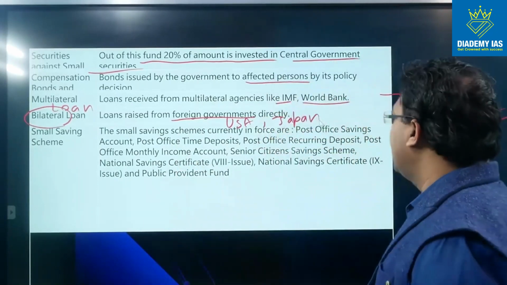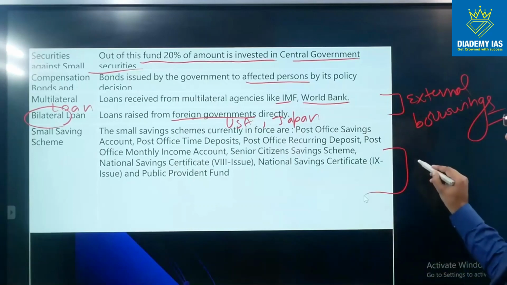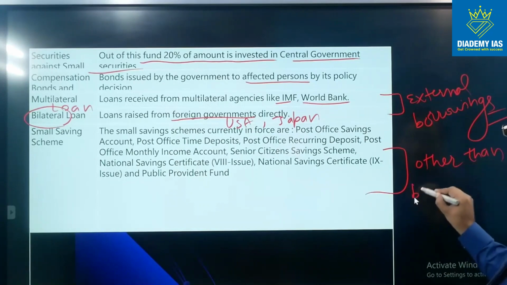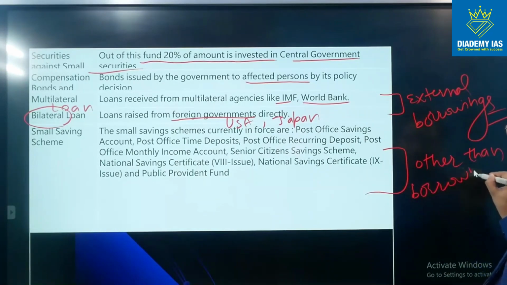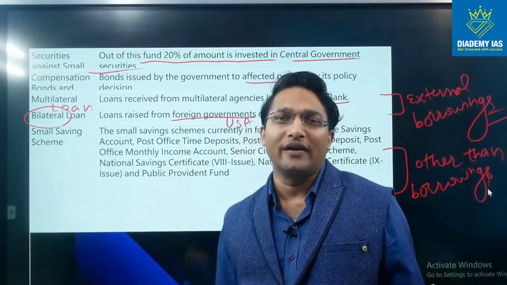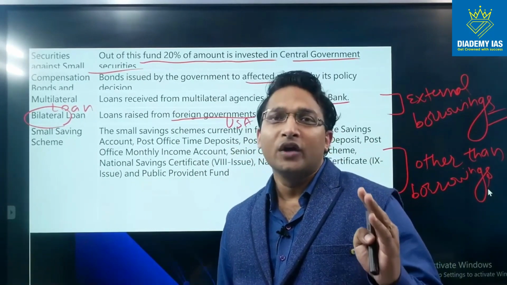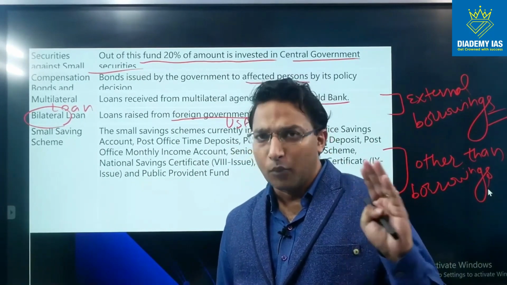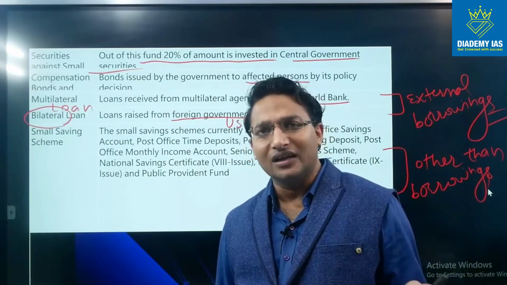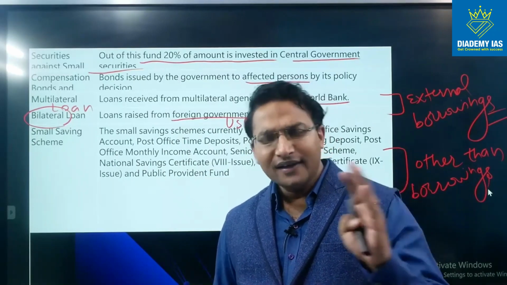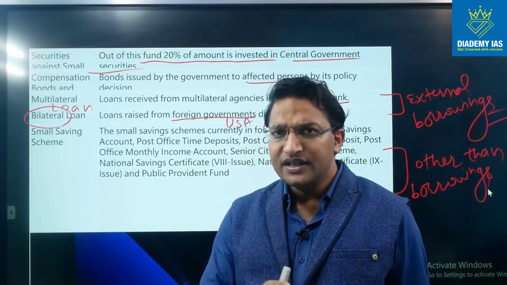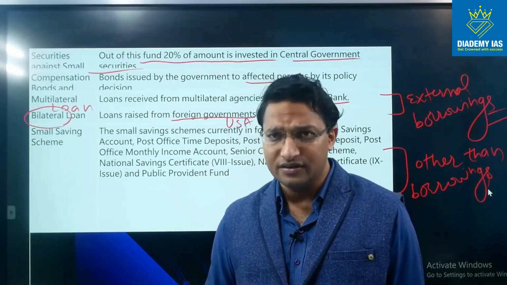Now this small saving scheme, this is part of the receipts other than borrowing, right? So in the capital receipts we discussed that capital receipt can be of two categories. One is debt receipt, another is non-debt receipt. Inside the debt receipt there can be two kind of receipts. One is the borrowing. Borrowing can be internal and external. So till now we have discussed internal and external borrowing both. Another category inside the debt receipt is the receipt other than borrowing, but they are part of the debt receipt only.